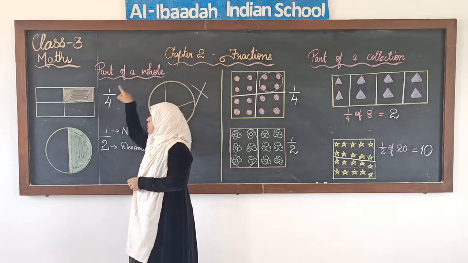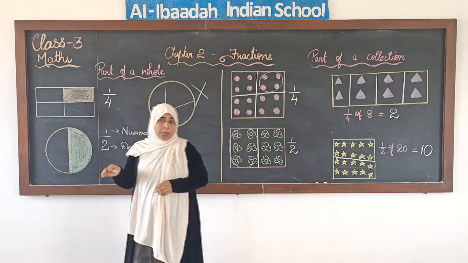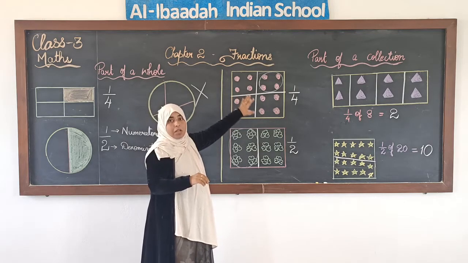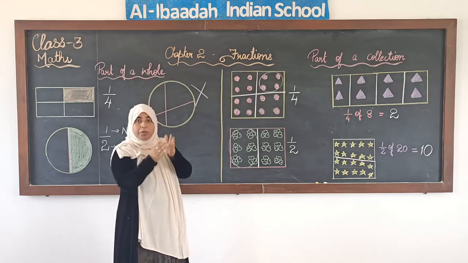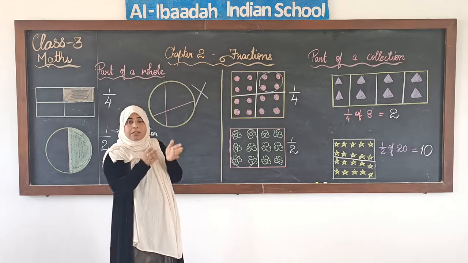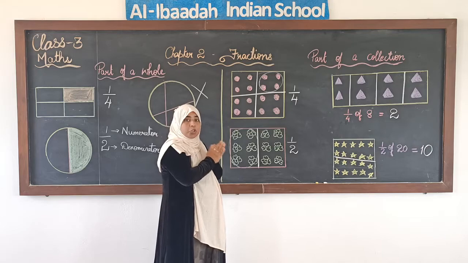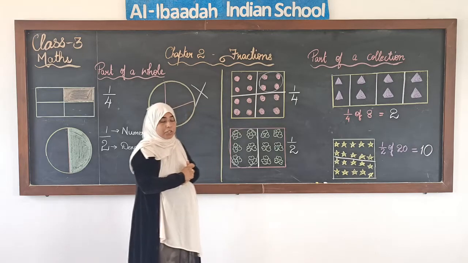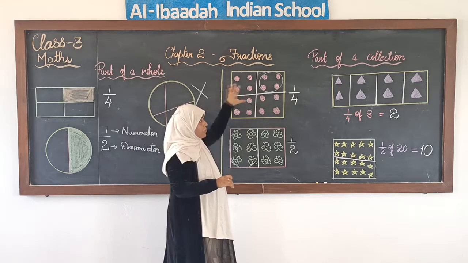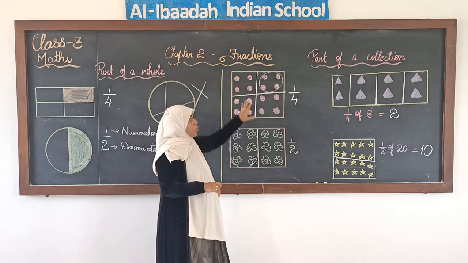When we say part of a whole, one whole thing is divided into equal parts. Then we saw part of a collection. Part of a collection means there is a group of things together, we make equal parts and see how many things are in each group. We saw how we write 1 by 4 and 1 by 2 in a part of a collection, quarter and half.